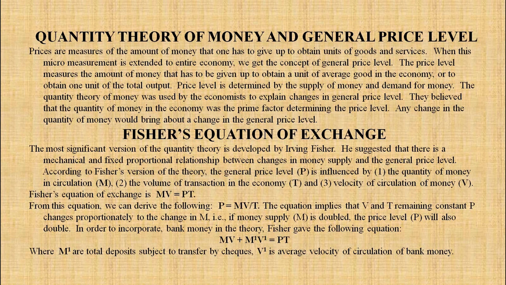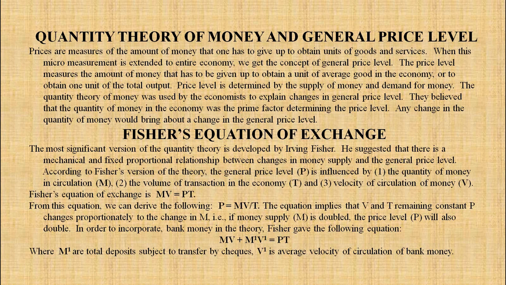The price level measures the amount of money that has to be given up to obtain a unit of average good in the economy or to obtain 1 unit of the total output. Price level is determined by supply of money and demand for money. That you all are aware, demand for money and supply of money determines the price level.